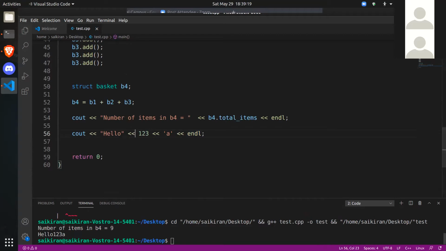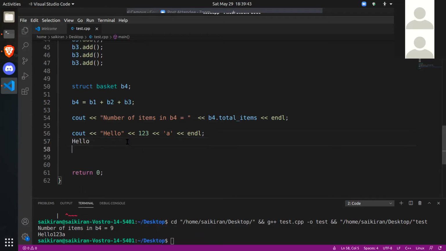Yeah, got it. So we are printing a string, then a number, and then a character. We are chaining it, right? We are not saying cout hello, then cout 123, then cout a. We are not doing that. But what is happening here is, it will first evaluate cout hello. So now we get hello as the output.